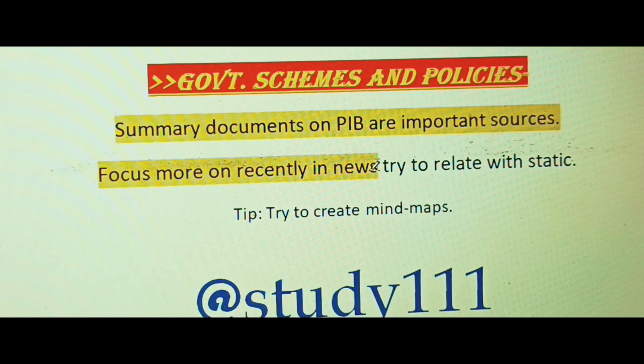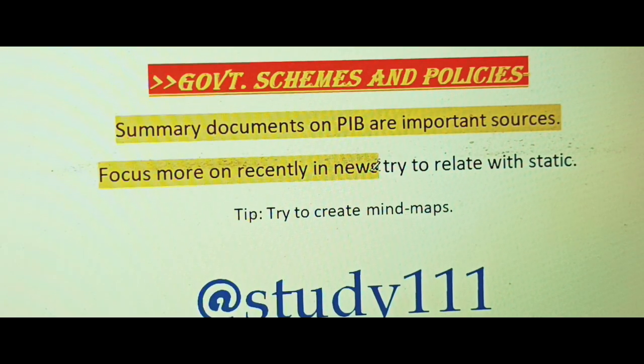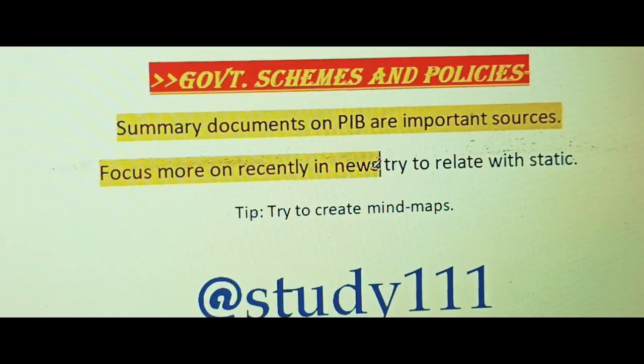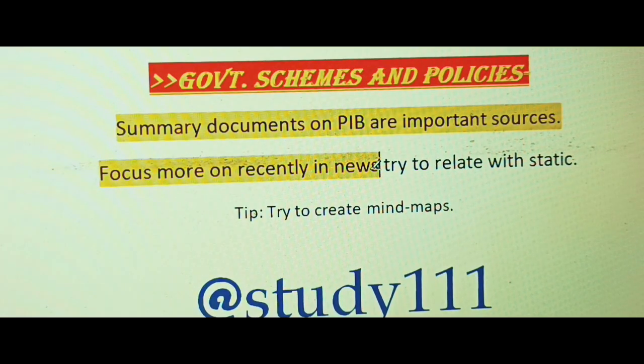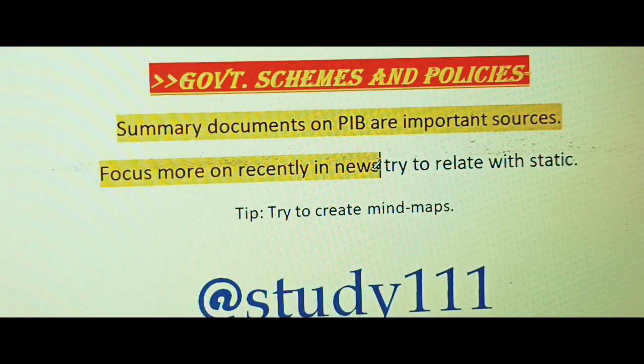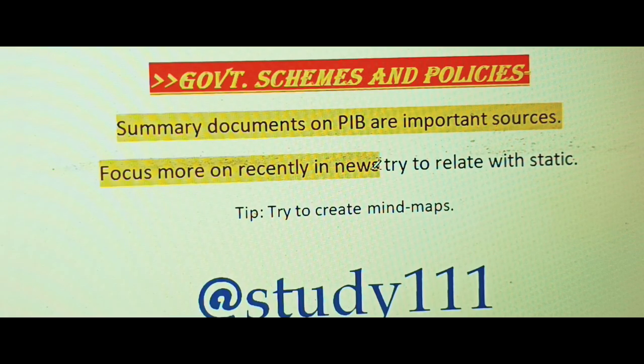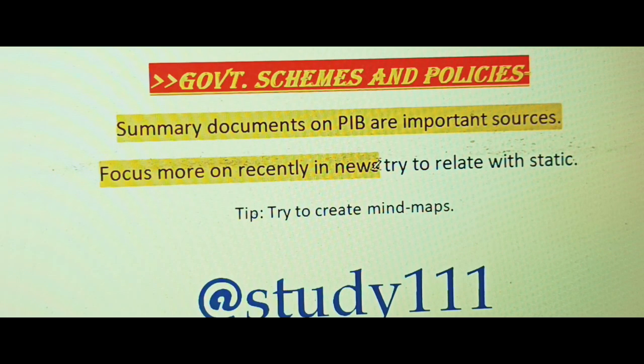And a tip I can give here is to create mind maps. If there is some scheme, try to create a mind map regarding that scheme. And if you want, I can also provide them. You can comment under this video, and I can provide government schemes and policies mind maps and mind maps for all the other topics. If you want them, do tell me.